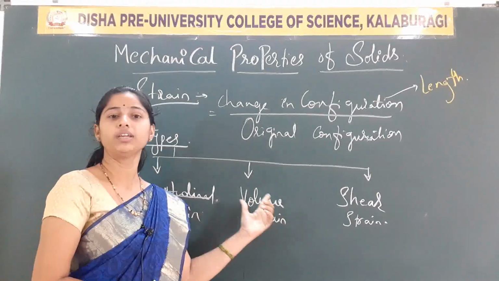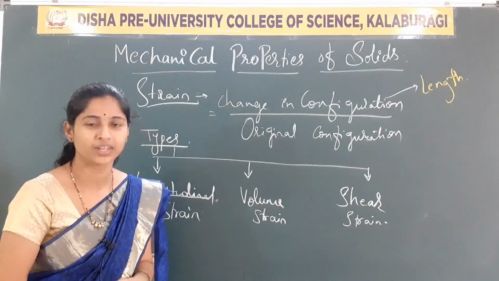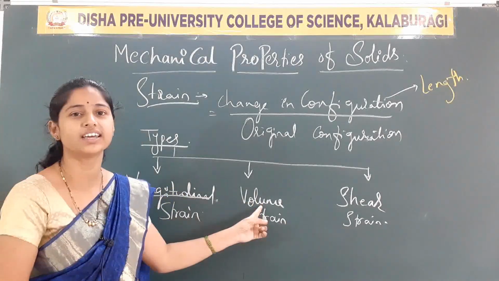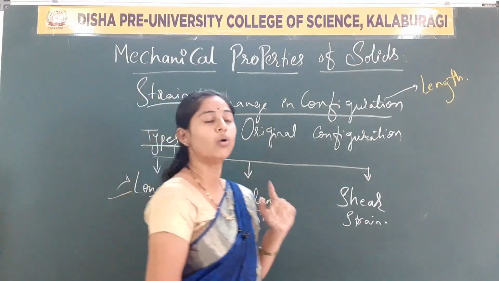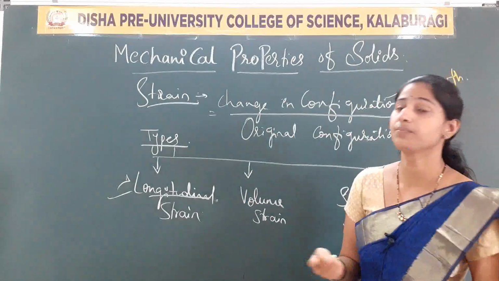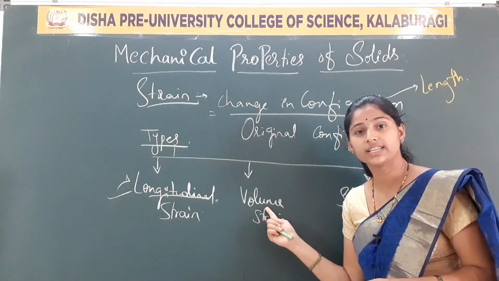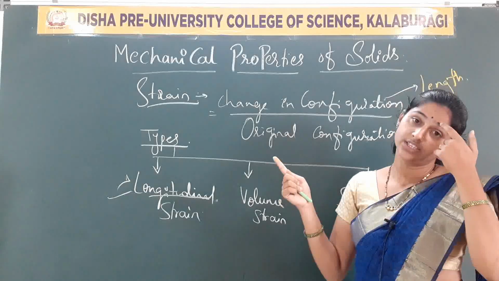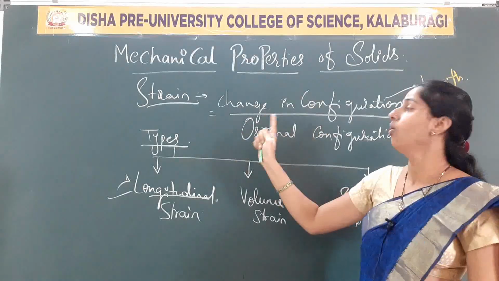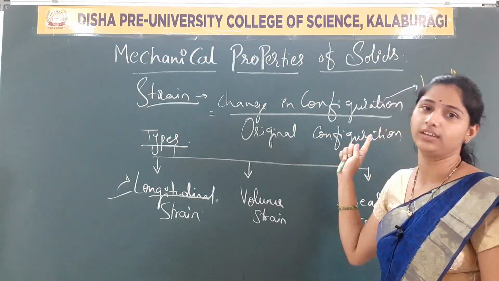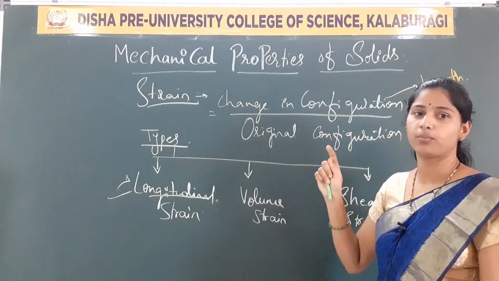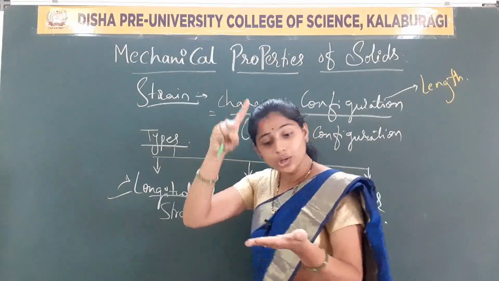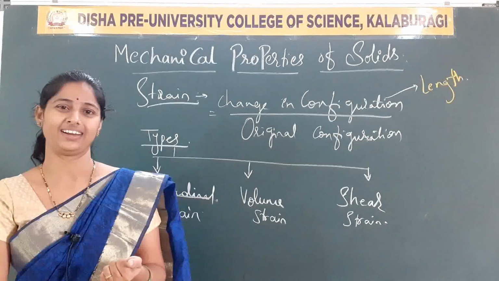It's just that the name is replaced; the configuration here is volume. So how can we define volume strain? Volume strain is defined as the ratio of change in volume to the original volume of a body when a volume stress is acting on it.